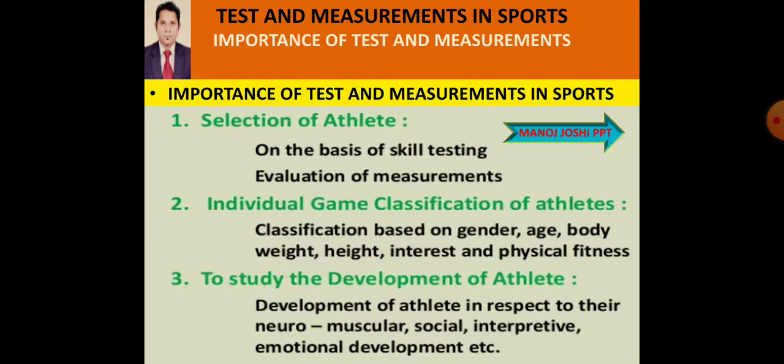If the development is not up to the mark, they must repeat the same session again, because after qualifying the first level, they can qualify for the next level. Like if we qualify class 6, we go to class 7. If we qualify class 11, we go to class 12. In the same way, we study the development of the athlete.